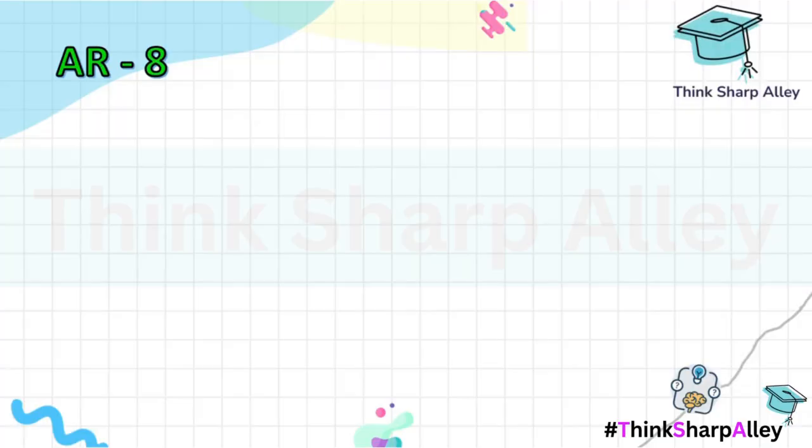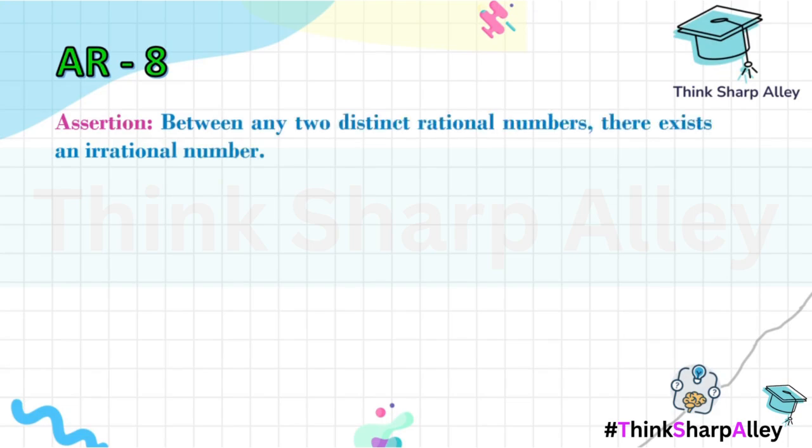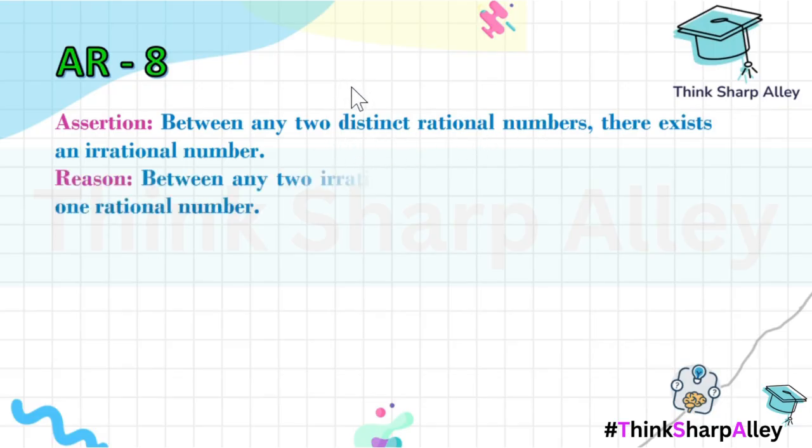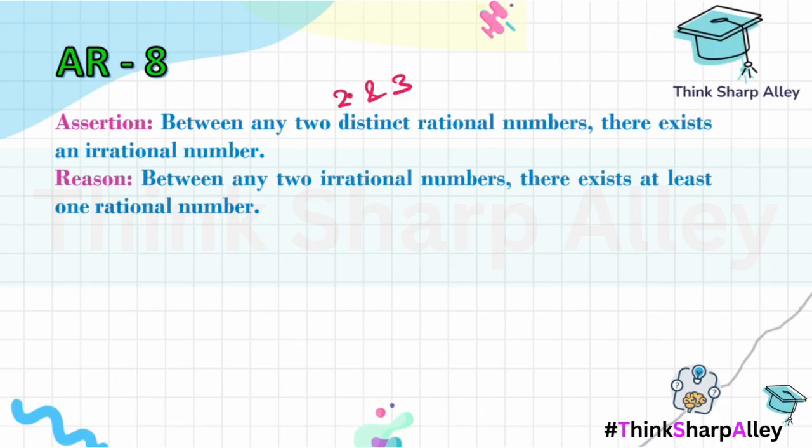So we have assertion reasoning number 8. Assertion says that between any two distinct rational numbers, there exists an irrational number. So if we consider, let's say, two distinct rational numbers, let's call them 2 and 3, I need to find if there exists any irrational number between 2 and 3.